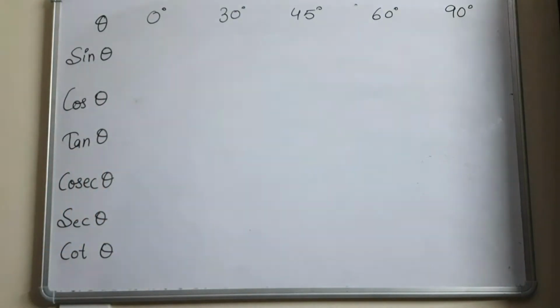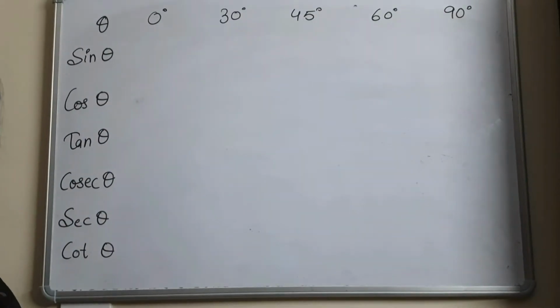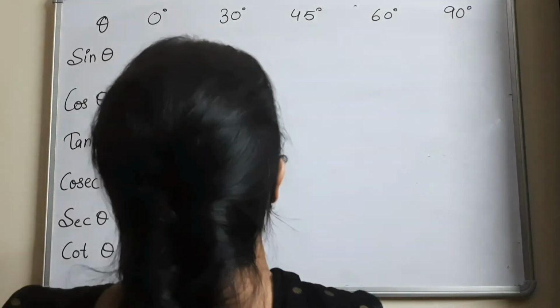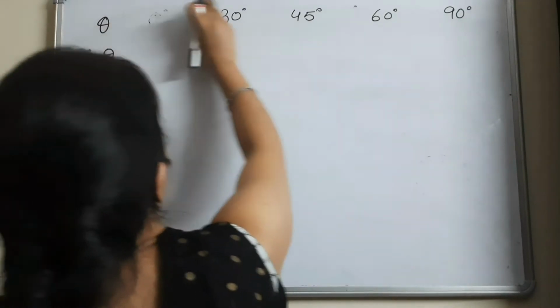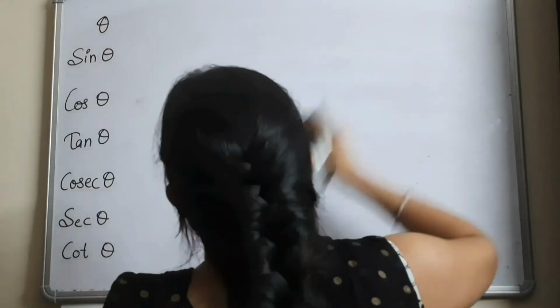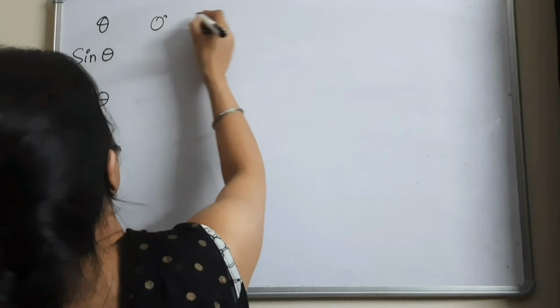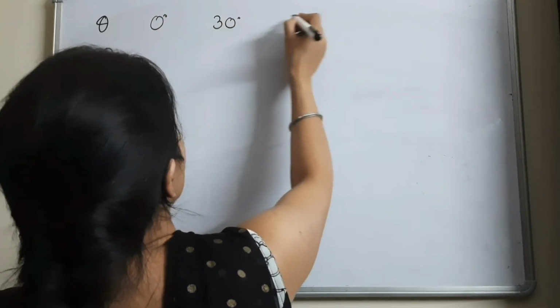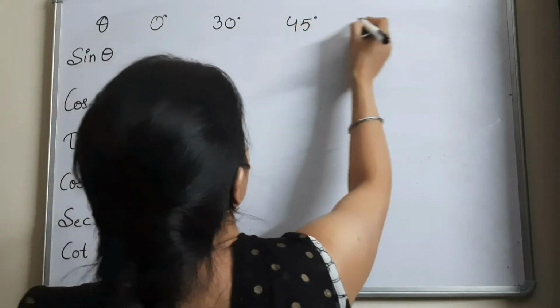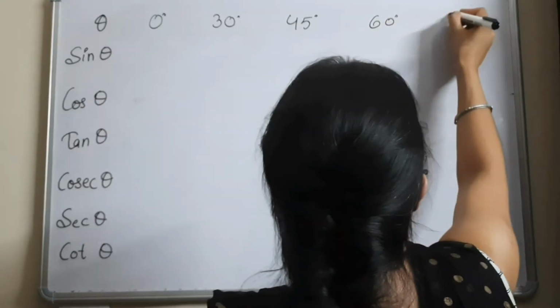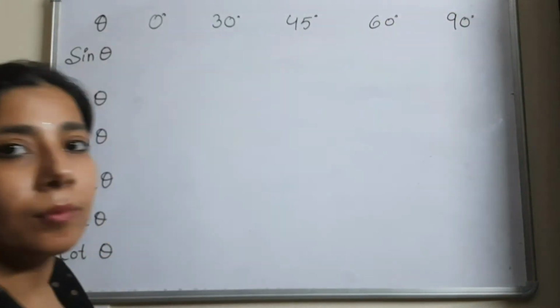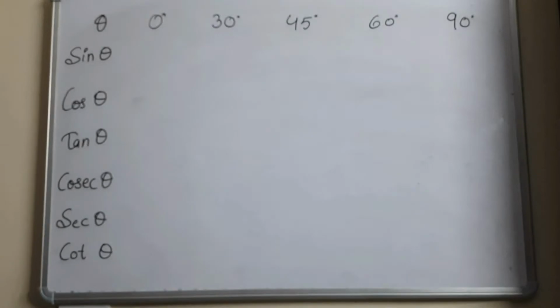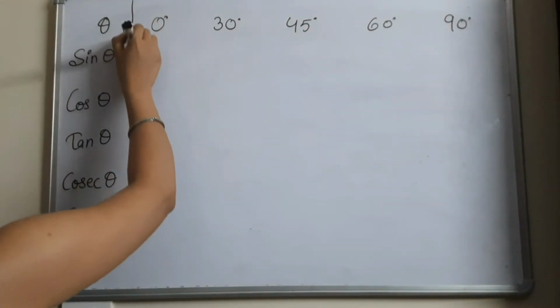Write it down. So these are the angles that we will be dealing with in this video. So actually I should write it here: 0, 30, 45, 60 and 90 degree. So next, make the table this way.